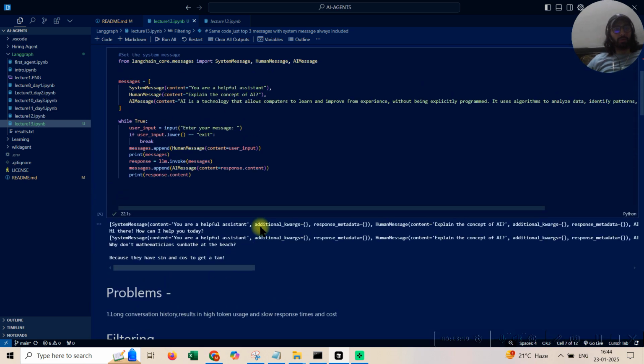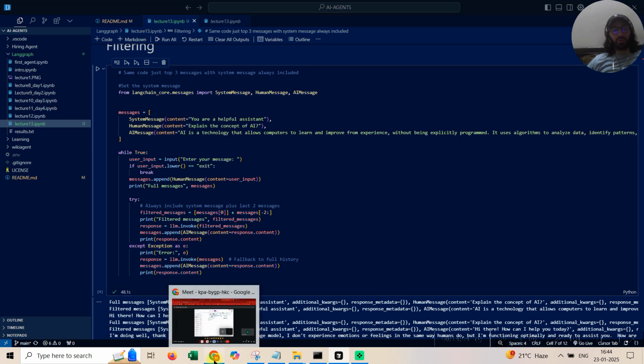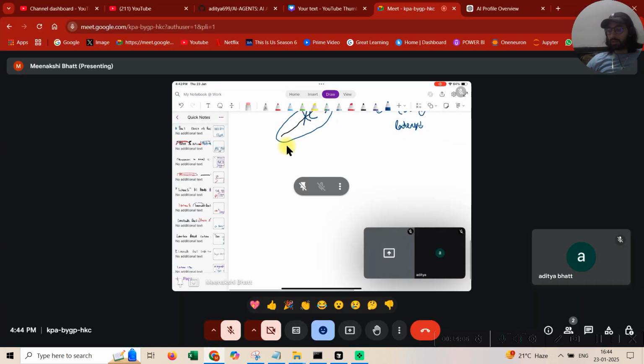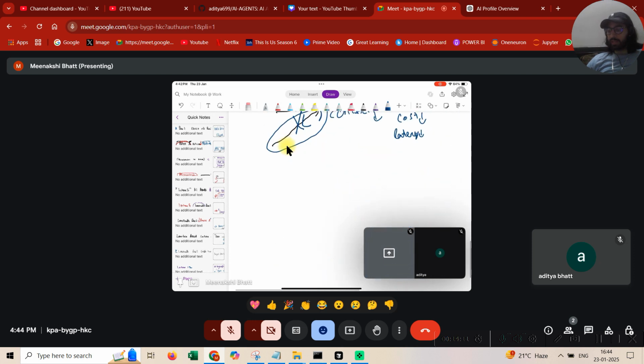So we talked about the vanilla chatbot, and now we have talked about filtering as well. Always remember in filtering that you might have 10 messages going on, but in the next subsequent LLM call, you would send only 5 messages, which are usually the last 5 messages. Obviously, right? Because of the way we are conversing, you're able to understand that what I said a minute back is more relevant than what I said 10 minutes back. That's how humans also converse.